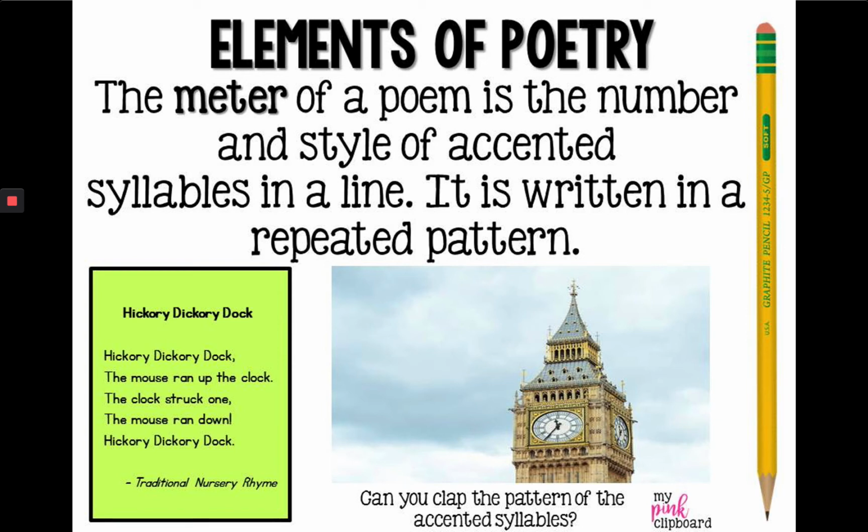So Hickory Dickory Dock is a great poem to use for that, right? In that nursery rhyme: Hickory Dickory Dock, the mouse ran up the clock. The clock struck one, the mouse ran down. Hickory Dickory Dock. So that's the repeated pattern, okay? And if you were to clap this pattern out, you would be able to do it by syllables. So hickory dickory dock. That was 7, right? Hickory is 3, dickory is 3, dock is 1. So we'll talk more about that, especially when we do our haiku poems, on how we use syllables to write different lines.